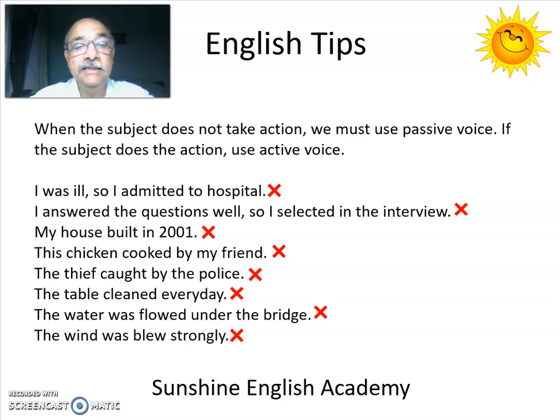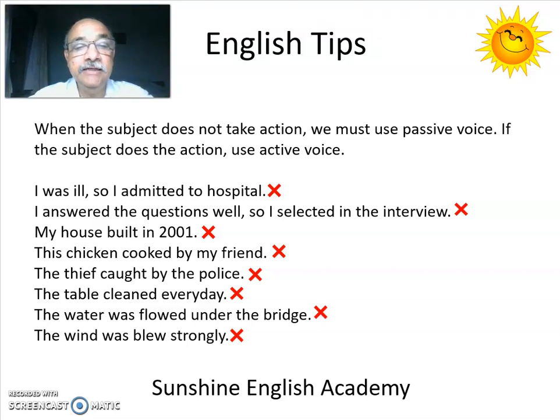Next, the thief caught by the police. Who took the action? The police, not the thief. But the thief is the subject of our sentence. When the subject doesn't take the action, we have to use passive voice. And to convert this sentence to passive voice, we should say the thief was caught by the police.